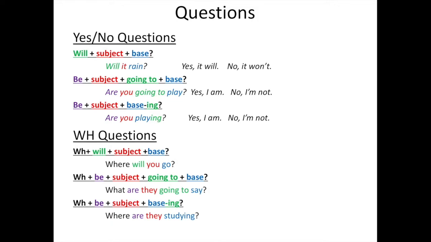And finally, to ask WH questions using the present progressive about the future, we start with a WH question word, followed by the appropriate be verb, then the subject, then base verb plus ing. For example, where are they studying?